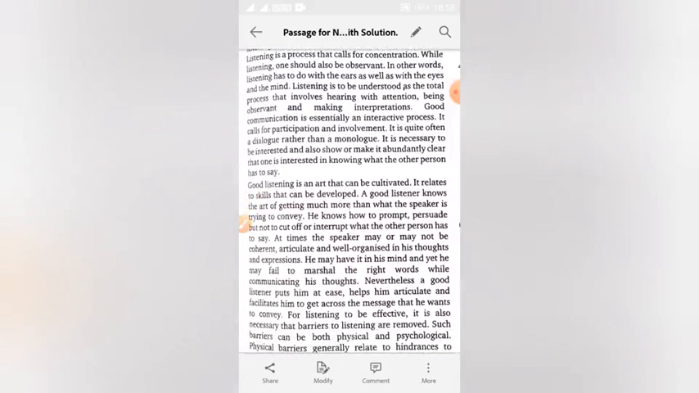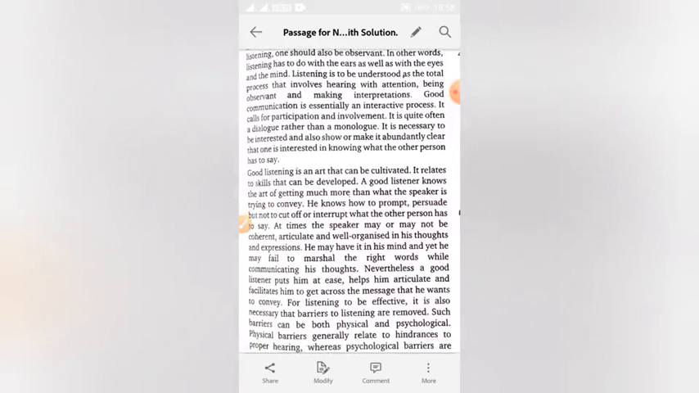Good communication is essentially an interactive process. It calls for participation and involvement. It is quite often a dialogue rather than a monologue. It is necessary to be interested and also show or make it abundantly clear that one is interested in knowing what the other person has to say.